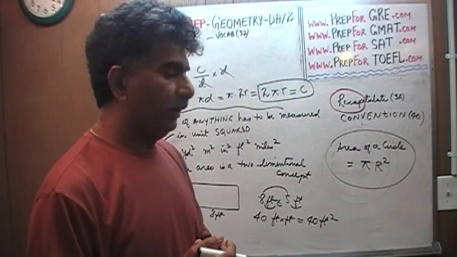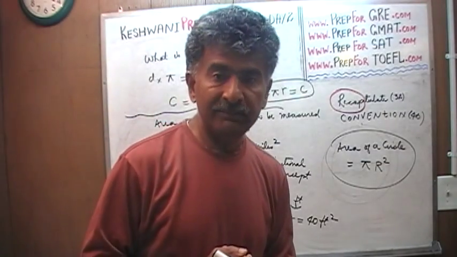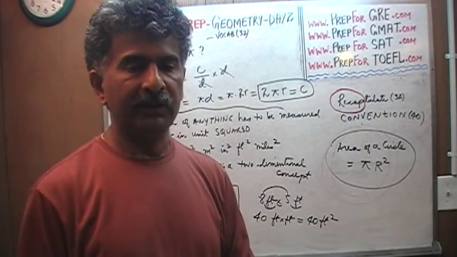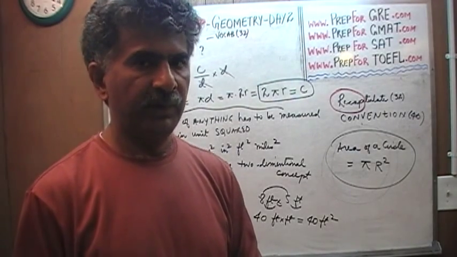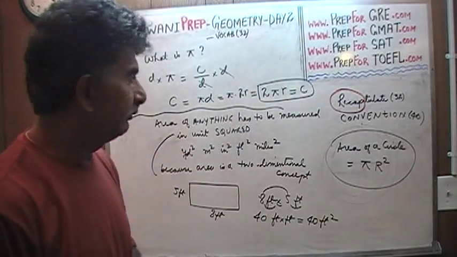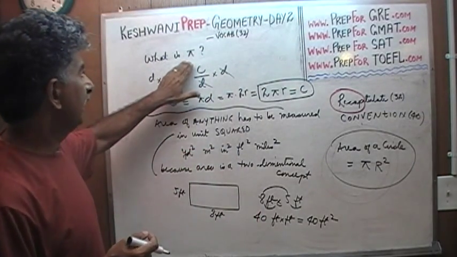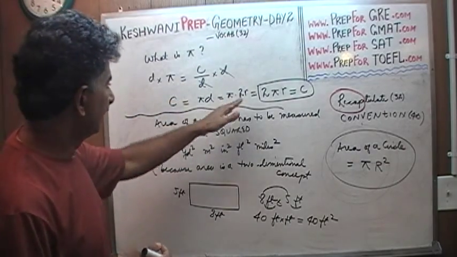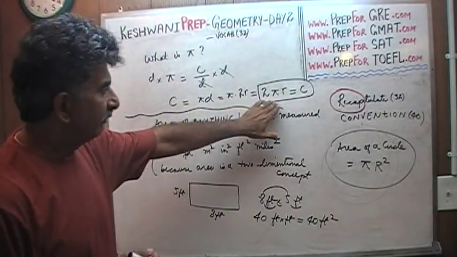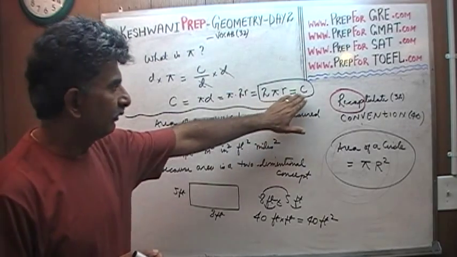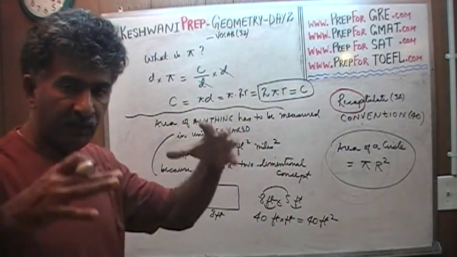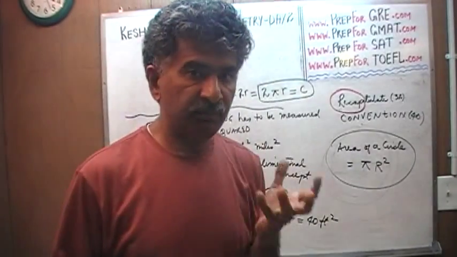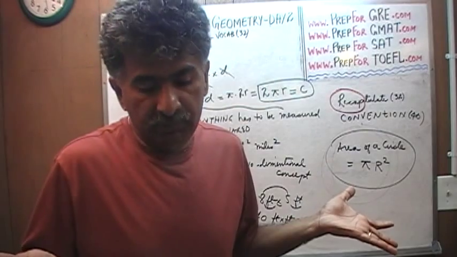And of course, another way you can keep the two formulas separate, the formula for the circumference and the formula for the area of the circle, is the fact that we just learned what pi is. Pi is the ratio of circumference to the diameter. And in this formula for the circumference, embedded inside it is the definition of pi.